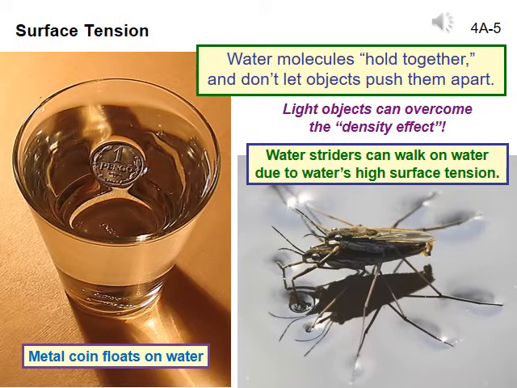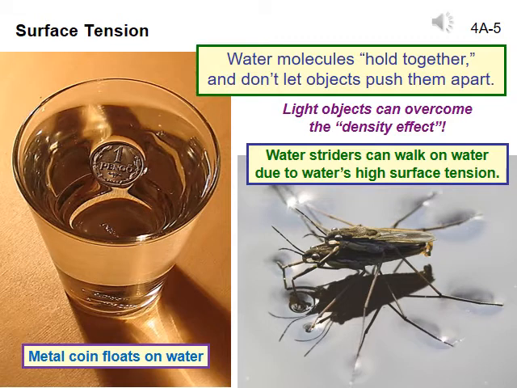Slide 5. Water molecules hold together so strongly that small, dense objects, like a paper clip, will float on the surface of the water if you place them on the water gently. We call this effect surface tension. Normally the downward pull of the Earth's gravity is stronger than the upward push of the water below the small object, but if the water molecules at the surface are bonded together, they act like a net to provide extra support. If the object is light enough, the electrical attraction can be enough to keep it afloat.